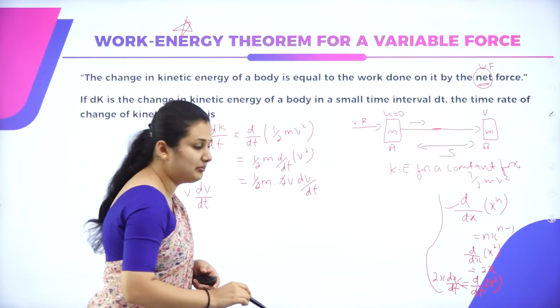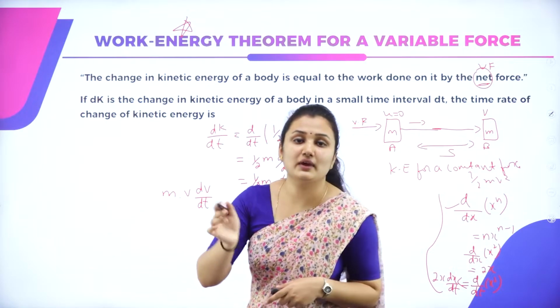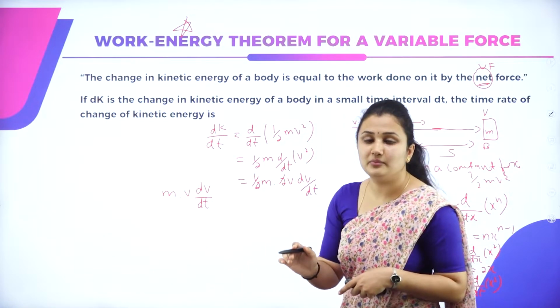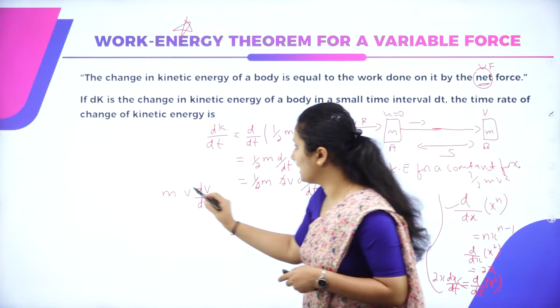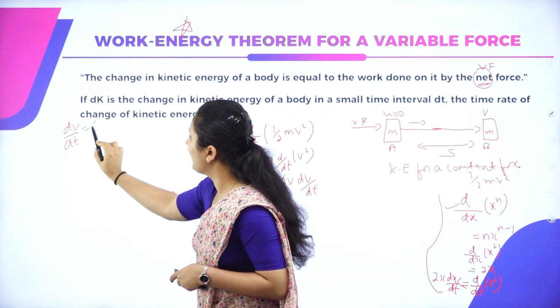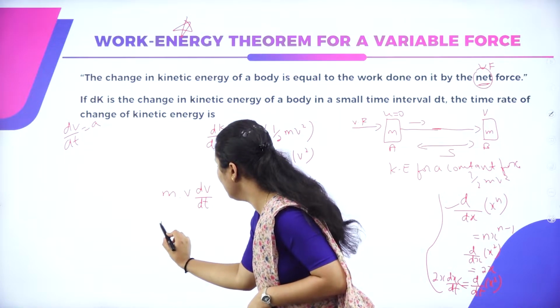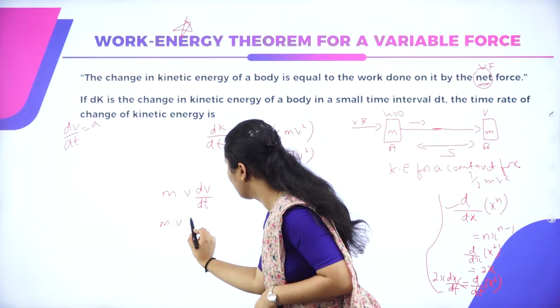What is dv by dt here? It is the change in velocity with respect to time, which is nothing but acceleration. So the equation will be mva.